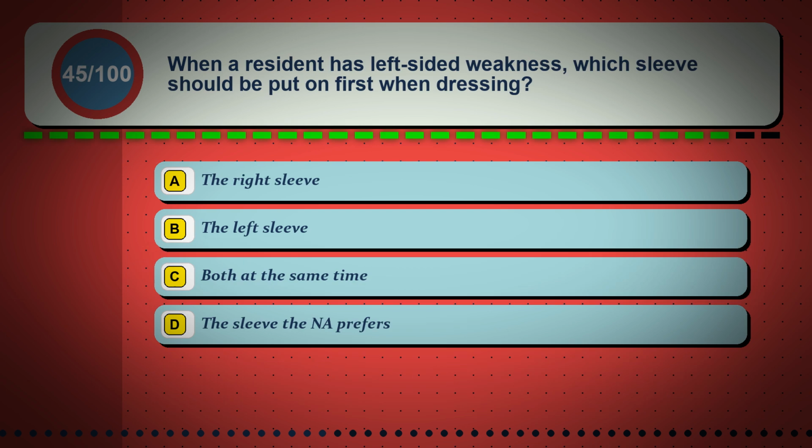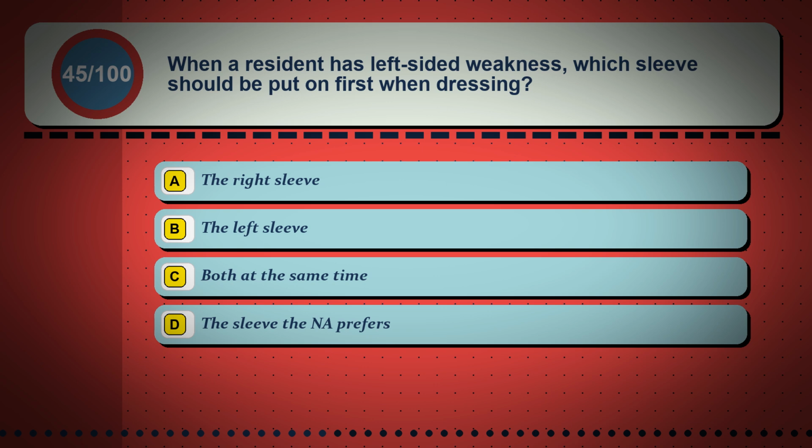Question 45. When a resident has left-sided weakness, which sleeve should be put on first when dressing? Option A, the right sleeve. Option B, the left sleeve. Option C, both at the same time. Option D, the sleeve the NA prefers.